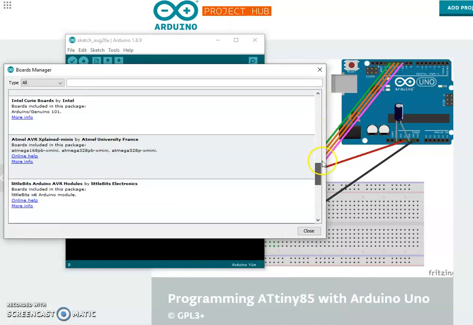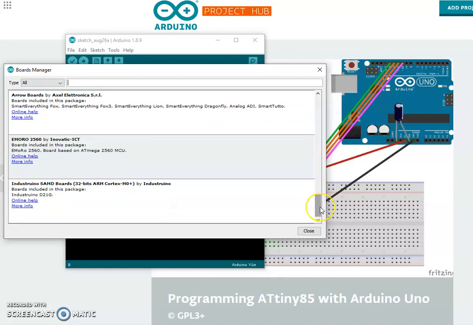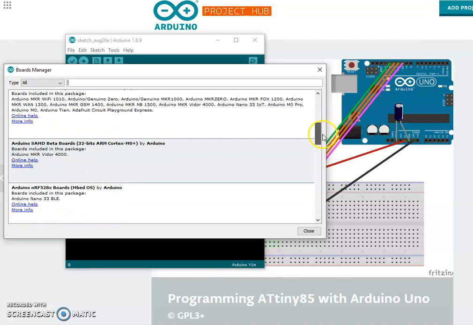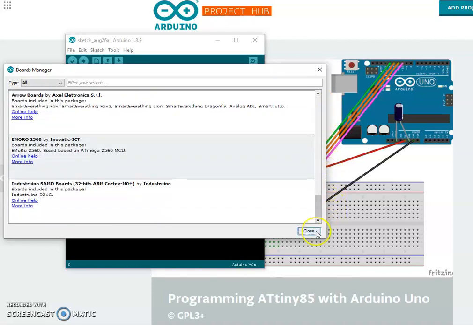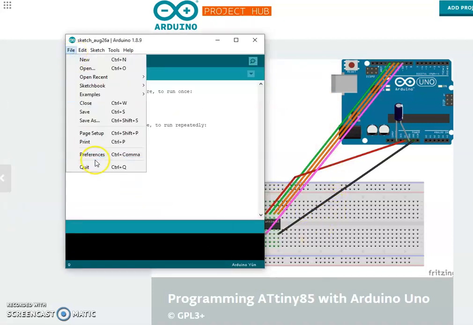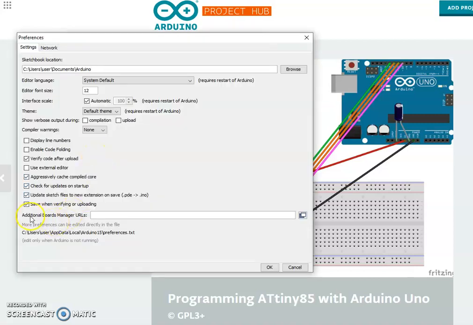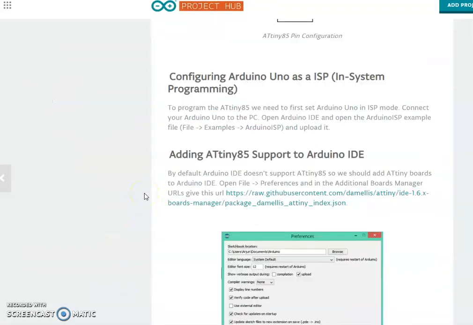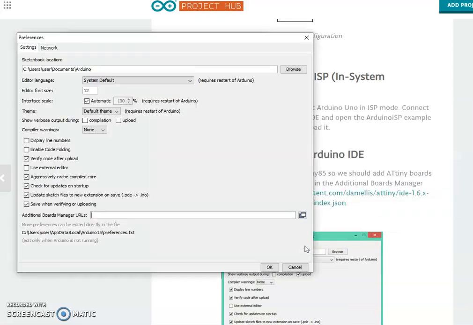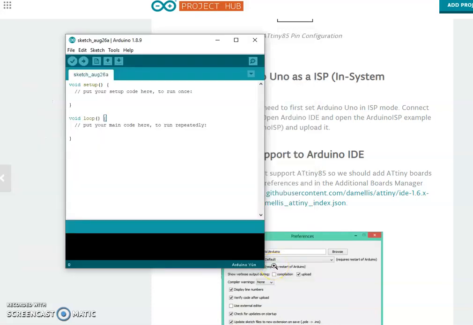This is the board manager here. All available boards. There's no ATtiny microcontroller. So we start by File, Preferences. We go to Additional Board Manager URL, and we get the URL from here. Copy this link and paste it. Okay.